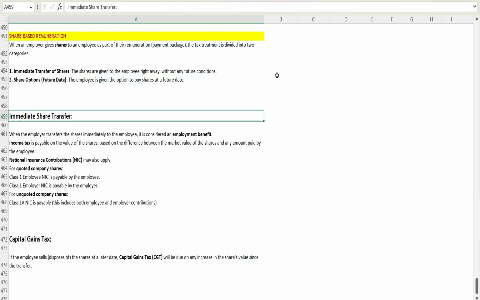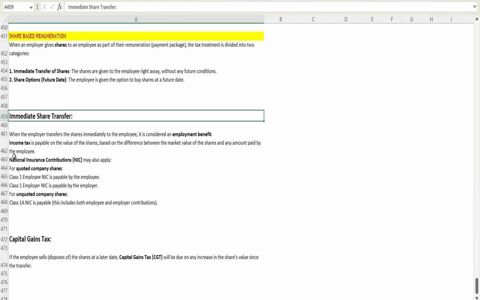When an employer transfers shares immediately to their employee, it is considered part of the employment benefit, on which income tax as well as NIC is payable. Income tax is payable on the value of the share, based on the difference between the market value of the shares and any amount paid by the employee. So we consider the market value of the share and the amount paid by the employee to acquire those shares; the difference of these two is taxed.